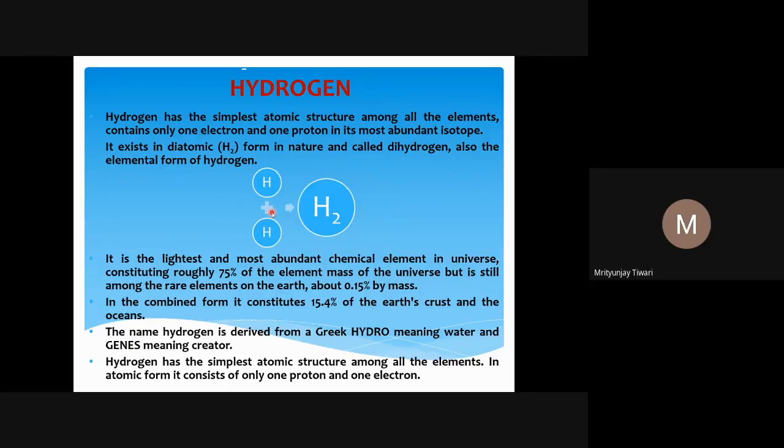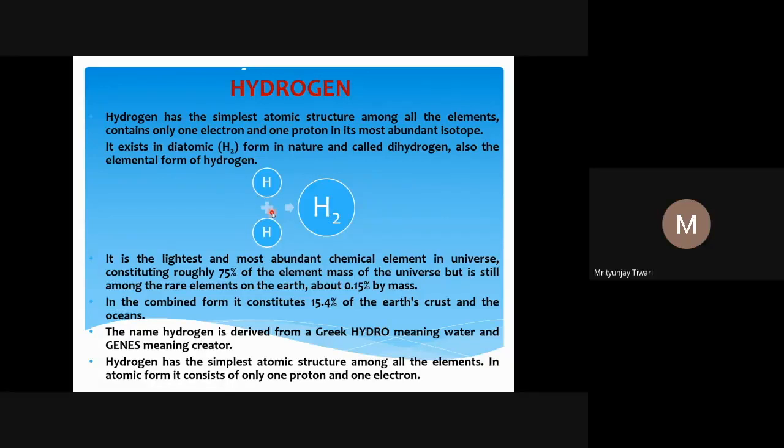Even deuterium, the next heaviest, is an isotope of hydrogen itself. If we talk about another element, the helium nucleus contains two protons and two neutrons. So the mass number of helium is 4 and the mass number of hydrogen is only 1. That is why it is the lightest element in the universe.